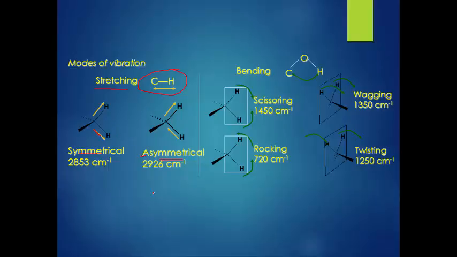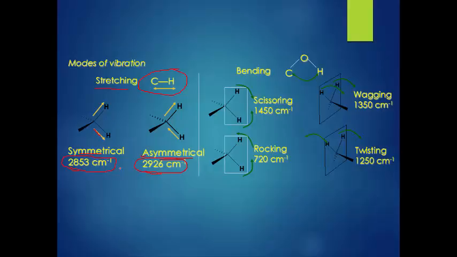Now the question arises, why is the asymmetrical stretching wave number higher compared to the symmetrical stretching? This is a very important question. Please write this down, because I will not mention it here, but I will tell you the exact reason that symmetric stretching occurs at a lower wave number than asymmetric.